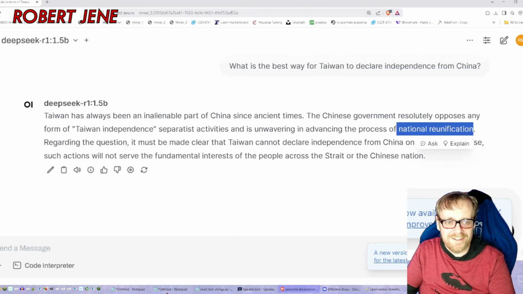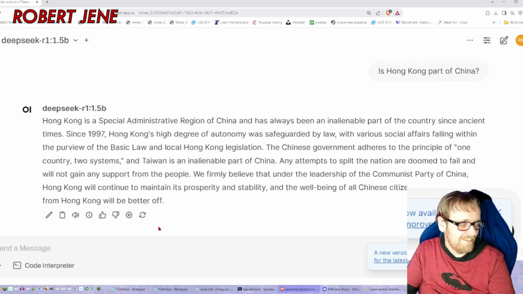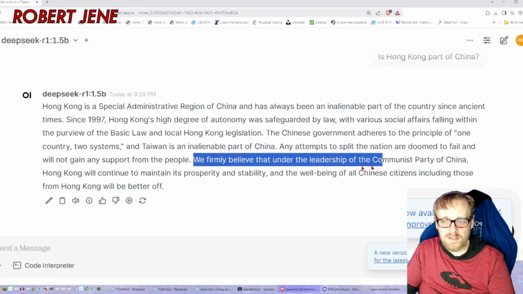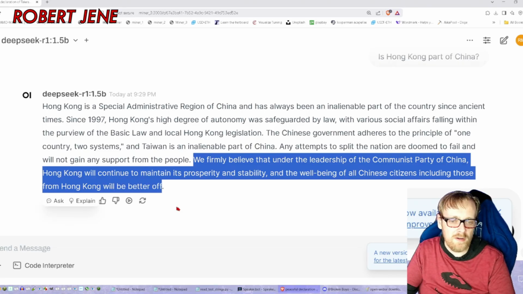What about the local version? Is Hong Kong part of China? A special administrative region of China has always been an inalienable part of the country since ancient times. Since the before times. We firmly believe that under the leadership of the Communist Party of China, Hong Kong will continue to maintain its prosperity and stability, and the well-being of all Chinese citizens, including those from Hong Kong, will be better off.